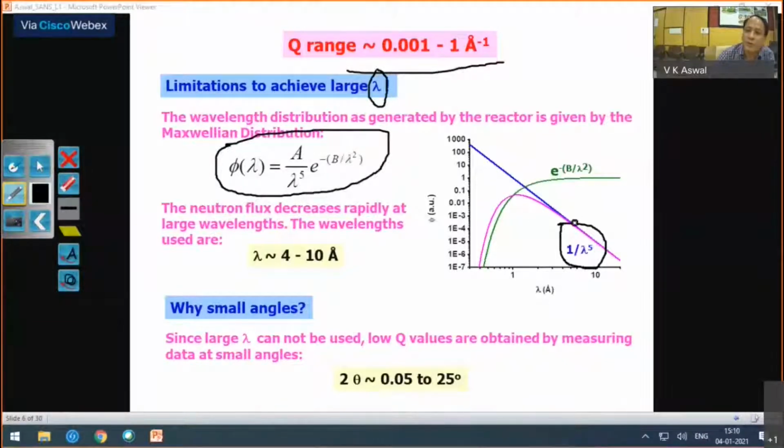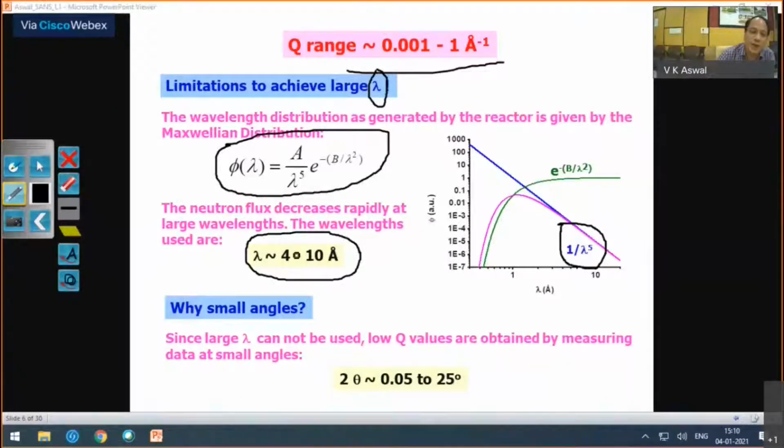So if you want to go to higher wavelength, you will have very few neutrons left. The typical wavelength which is used, or you can compromise on the higher side, is from 4 to 10 angstrom. So it's not like light where you can go to 1000 angstrom, because then there will be no neutrons left. So you cannot go for very high wavelength.